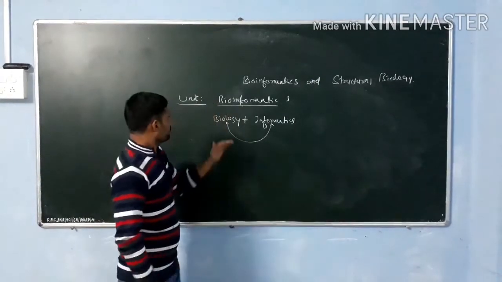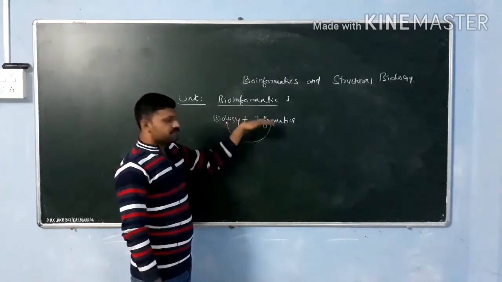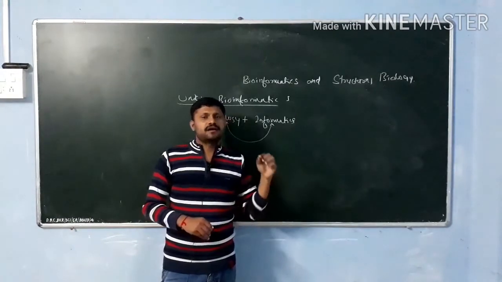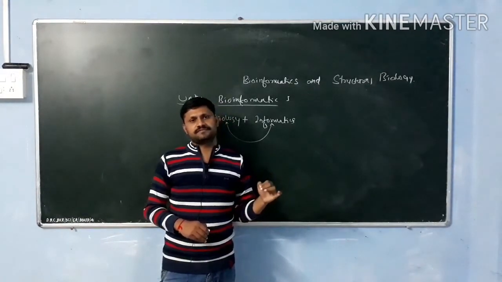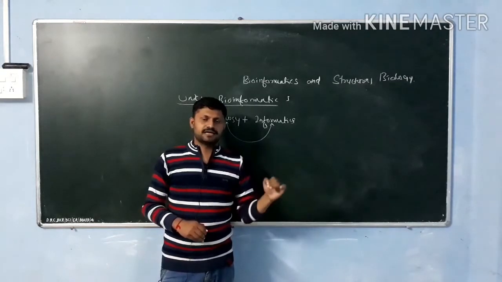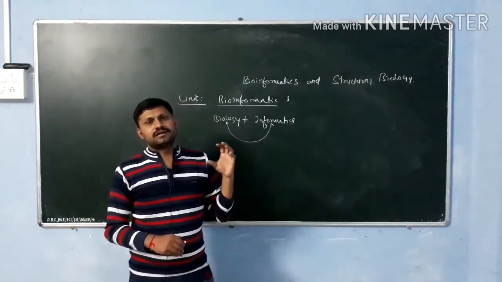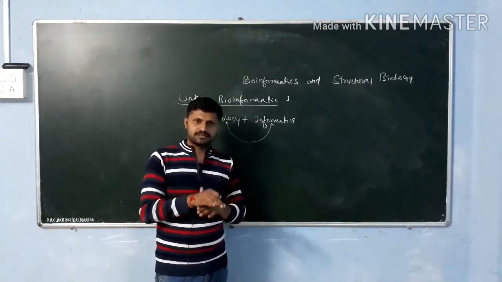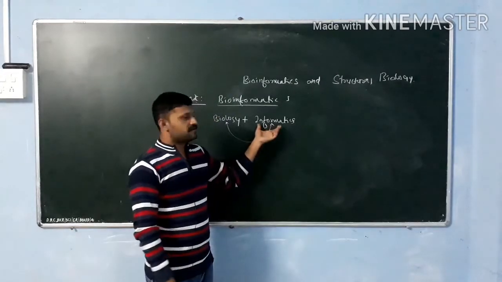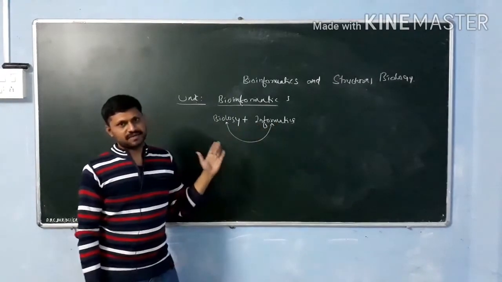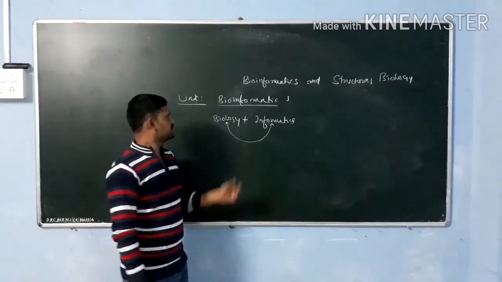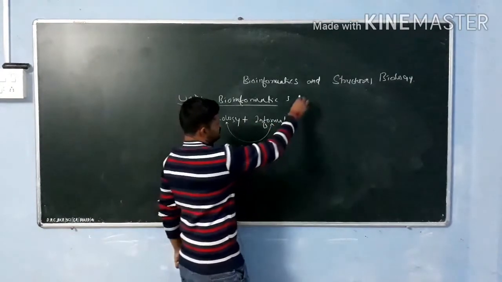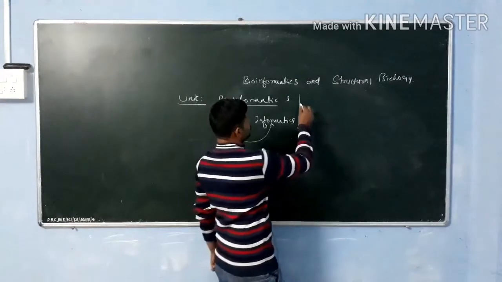Thus, bioinformatics can be understood as biological problems being solved with the help of informatics or data collected over a server, and accession of that data, sharing of that data, implication of that data with the help of computational tools is defined as bioinformatics. So, it is just a combination of biology plus informatics. So, in unit number 1, we are going to discuss